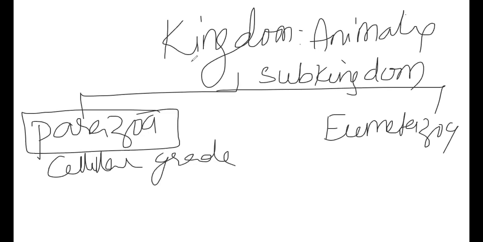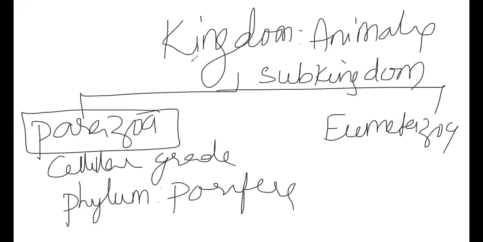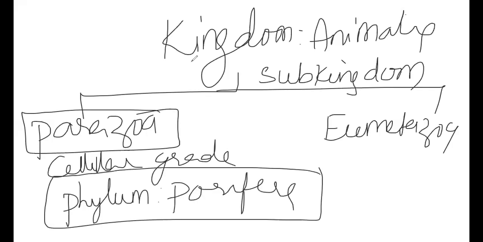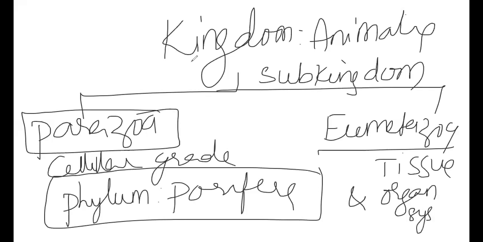There just a group of cells is present, loosely aggregated with no coordination. We commonly call these sponges, phylum Porifera. We have completed this today: the cellular grade of organization. We'll go on with Eumetazoa to understand the tissue grade and organ system grade. Meanwhile, I'm requesting you to watch the Kingdom Animalia series to understand this chapter well.